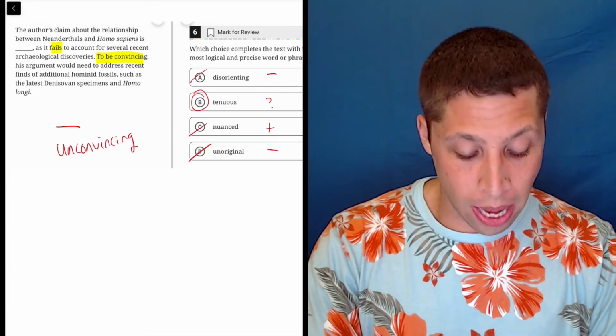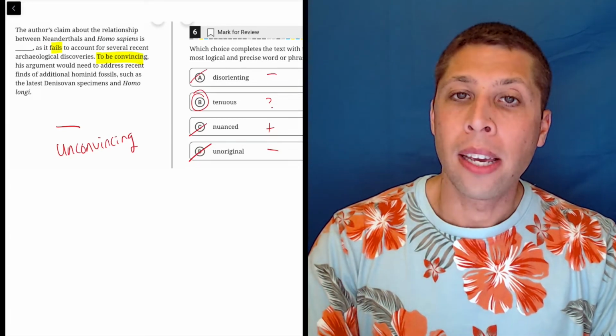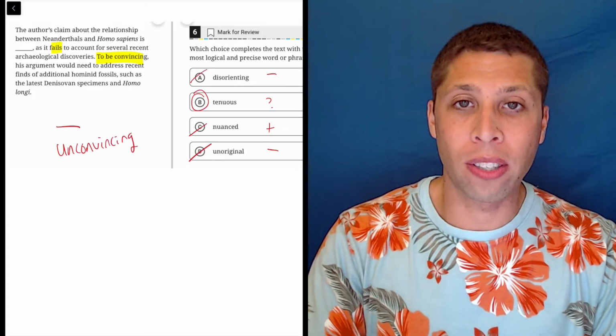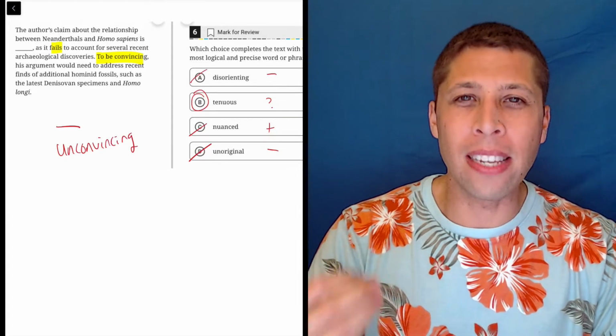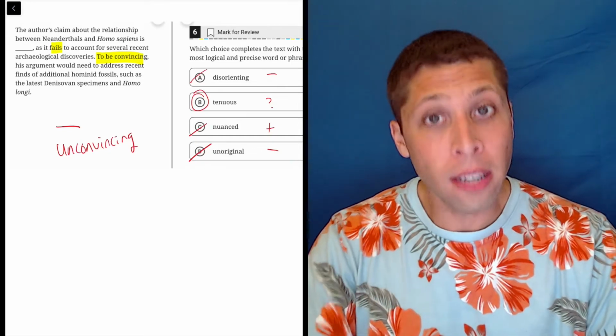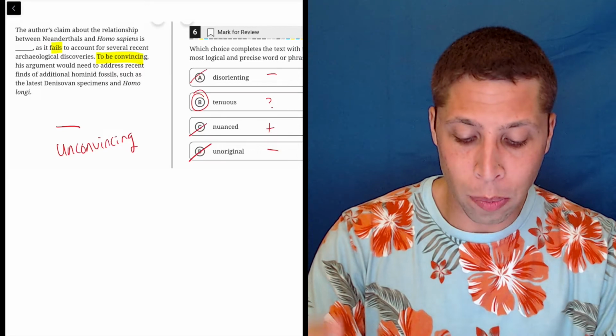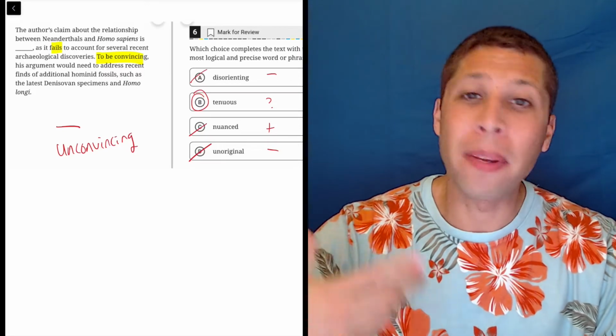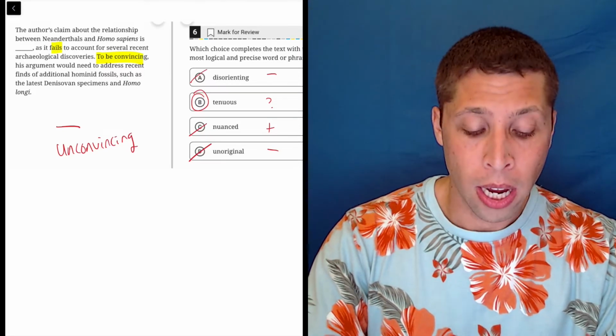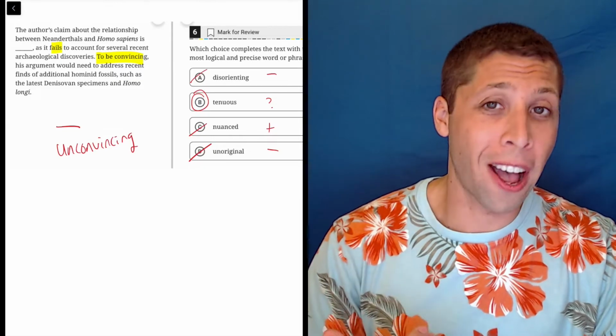Tenuous means kind of like something like weak, in the sense of like you have a tenuous kind of grasp. It's weak, it's easy to fall apart. And so it does match perfectly with unconvincing. Like it's a perfect synonym for this case. The argument is tenuous because it maybe doesn't have a lot of evidence to support it. So that's a good word to know. I would try to file that one away.